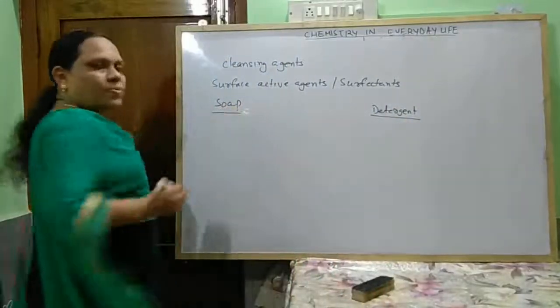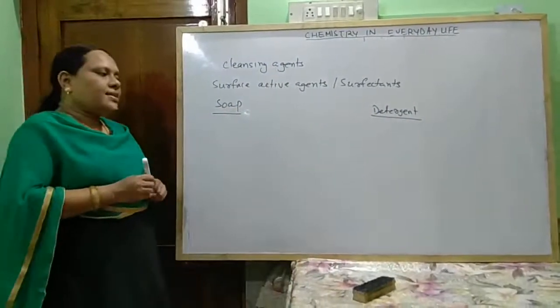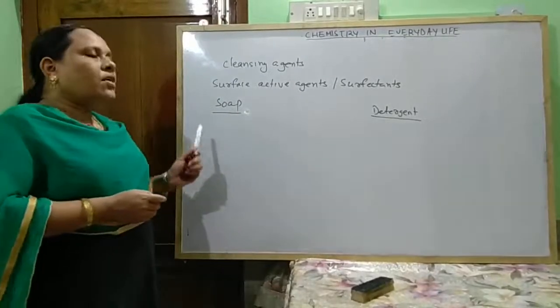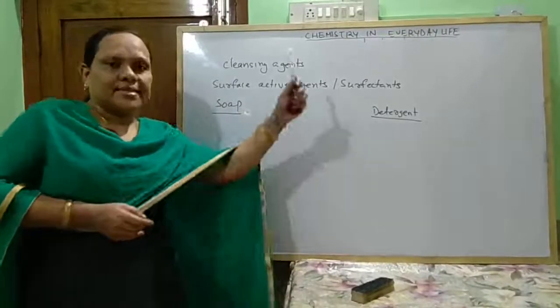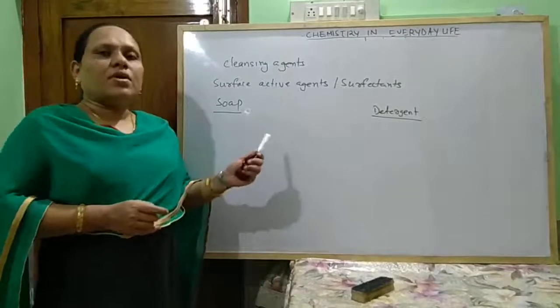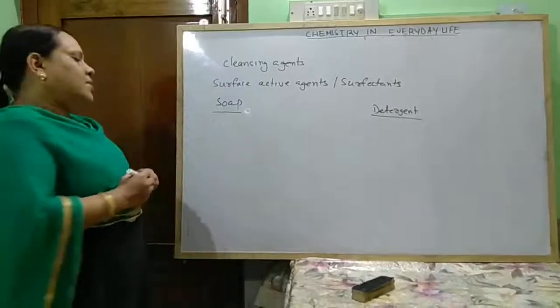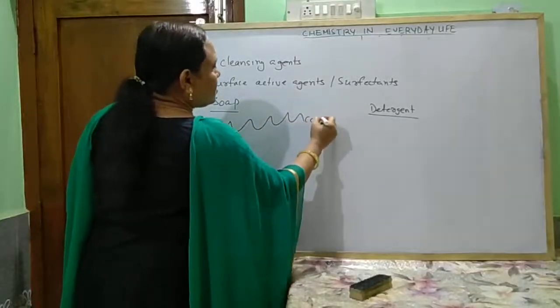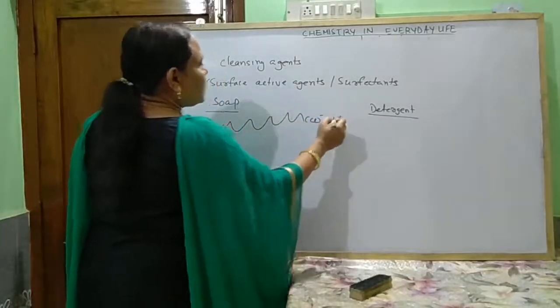So what are soaps? Soaps are generally sodium salts of long chain carboxylic acids.